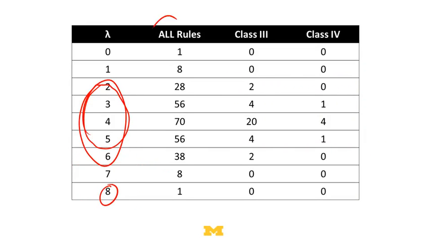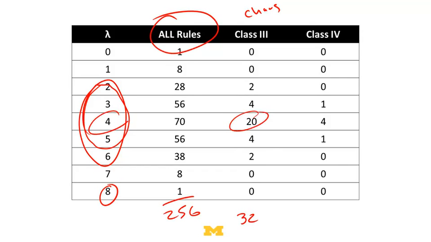So here's all the rules in the one-dimensional cellular automata with 2 neighbors. Remember, if I sum this up, I'd get 256. If I want to know how many class 3 members, this sort of chaos or random, in that class there's 32 of them, right? And if we look, 20 of them have a lambda equal to 4. And they're all in this region between 2 and 6. Class 4 is the complex rules, right? In the complex rules, there's only 6 of them, and those all happen with lambda between 3 and 5.